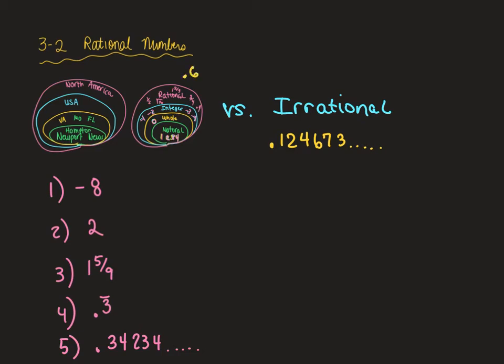Numbers like 0.6 repeating are back over in this pink rational section, because 0.6 repeating used to be 2/3. This person here is just random. He never used to be anything else. He can't be anything else. So if something doesn't fit over here, it's not natural, it's not whole, it's not integer, it's not rational, then it's going to be this word over here, irrational.